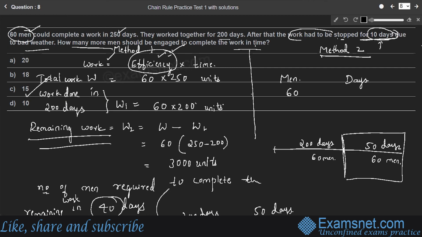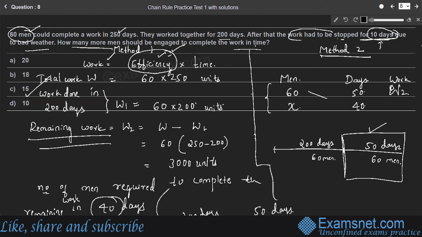So next part of the work, second part of the work, 60 men are working for 50 days to complete the remaining work. Work is remaining work, W2 if you consider, right? But in the question, we need to consider the number of men required, which is X, to complete the remaining work in how many days? In 40 days, right? Therefore, in two different situations, we have the number of persons required and the number of days written here.